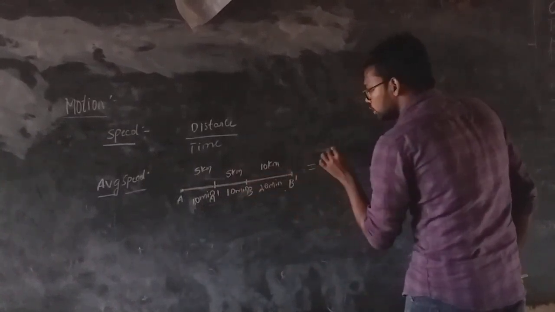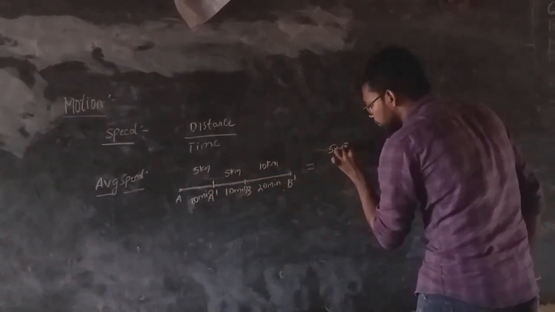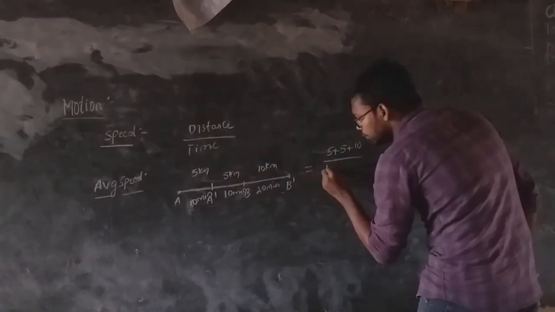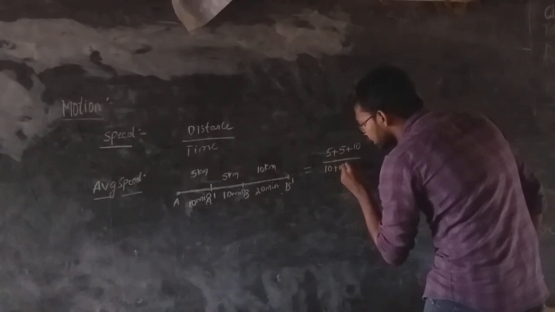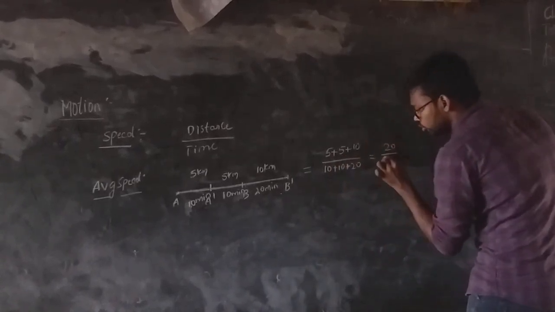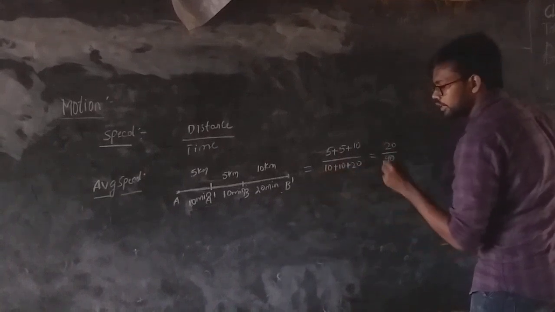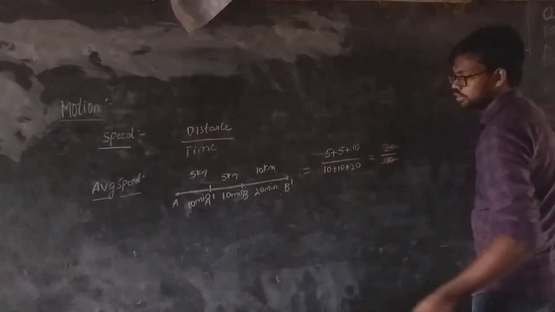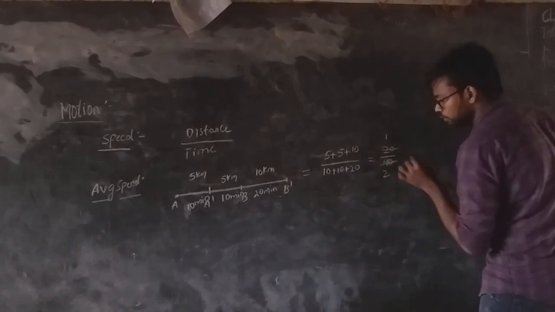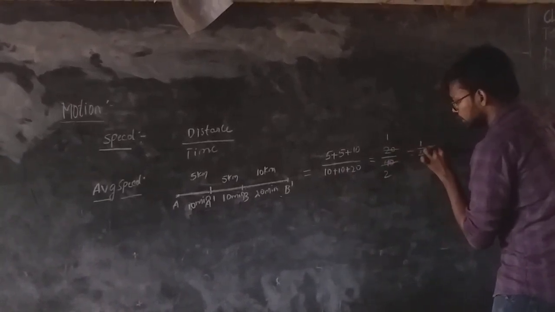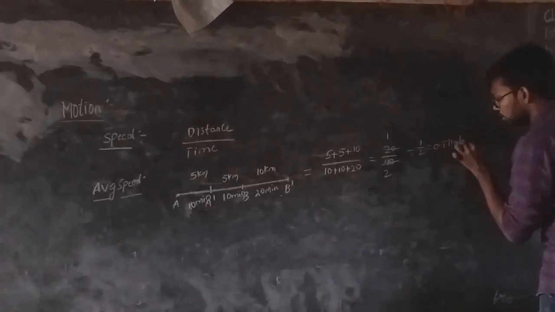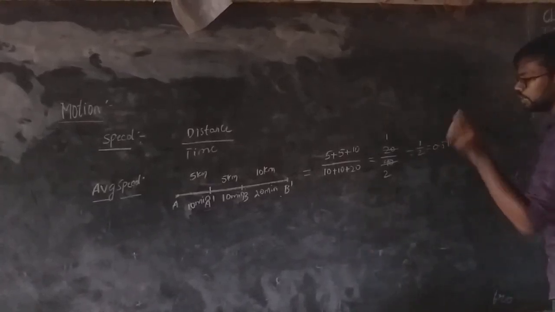So totally we need to add time as well as distance. Then we get (5 plus 10) by (10 plus 20). So what will we get? 15 by 30, which means 1 by 2, which means 0.5 kilometers per minute is our speed.